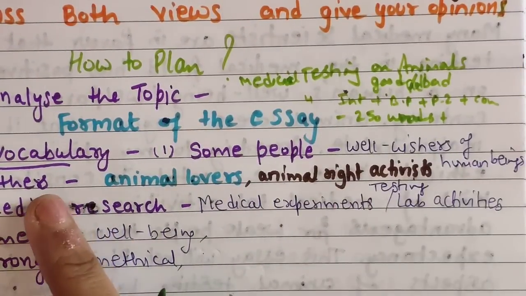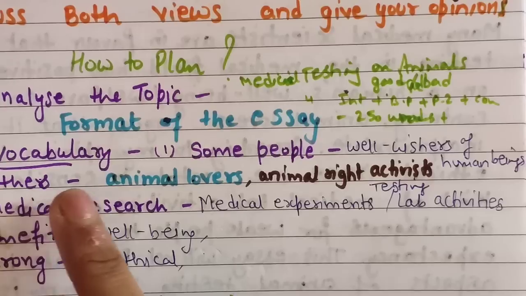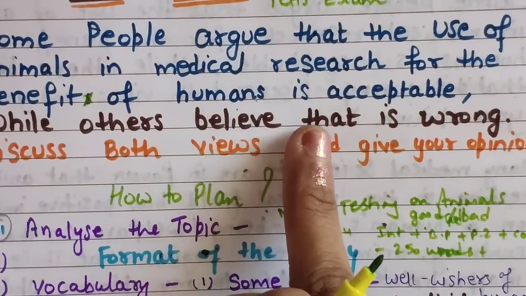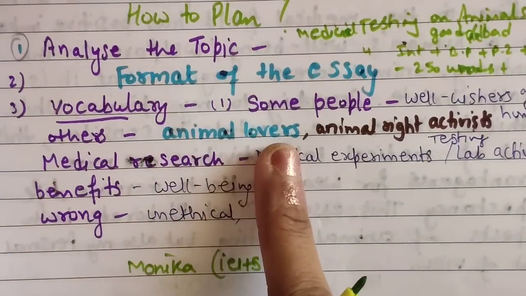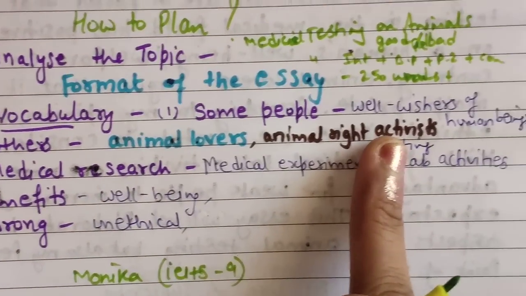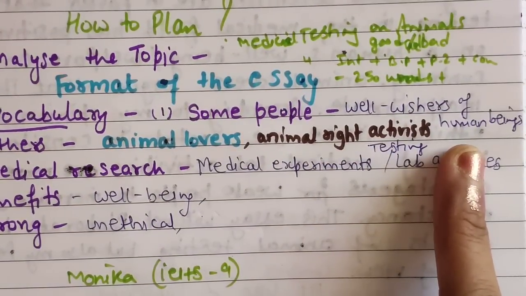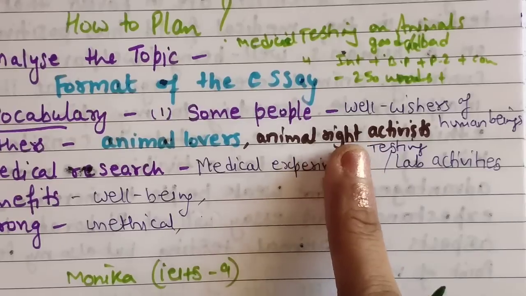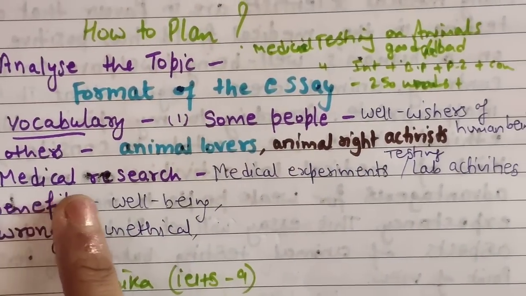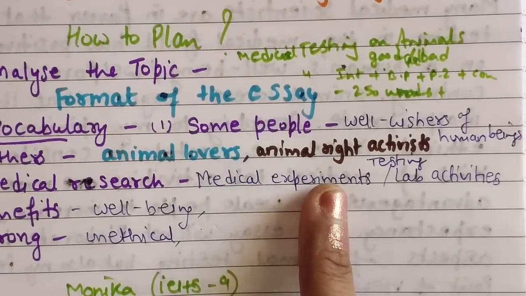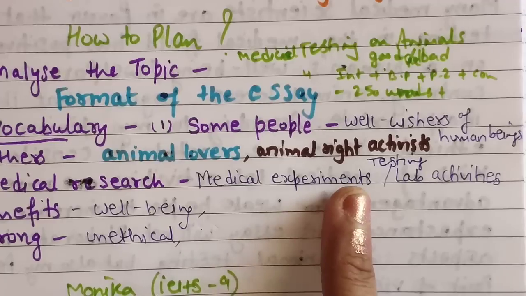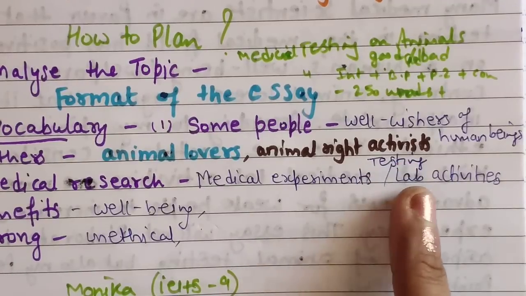Second, "others" means those who are saying that it is wrong. So for others you can write animal lovers, animal rights activists, advocates of animals. For medical research you can write medical experiments on species or animals, testing, lab activities.